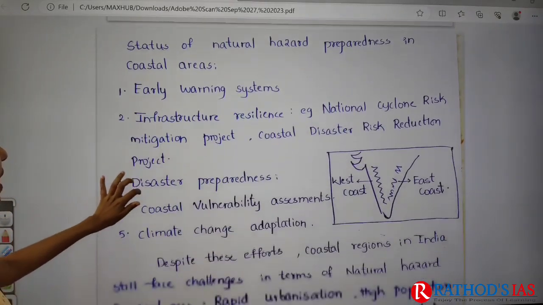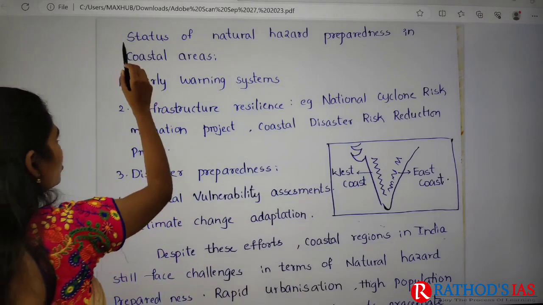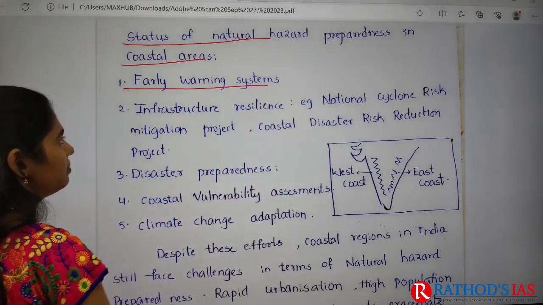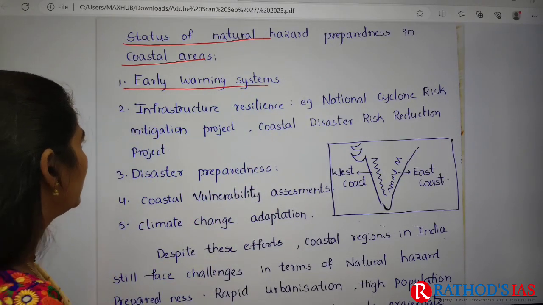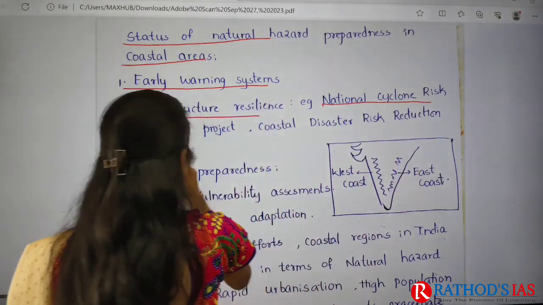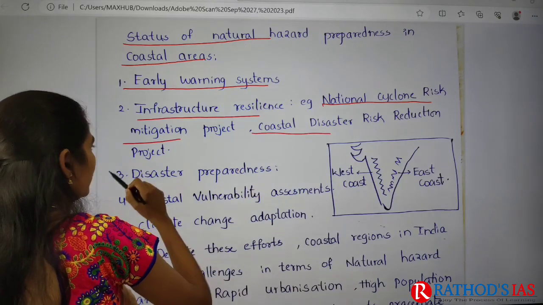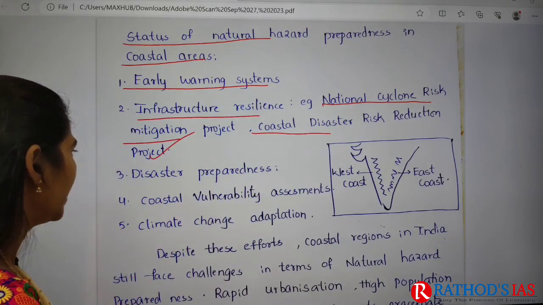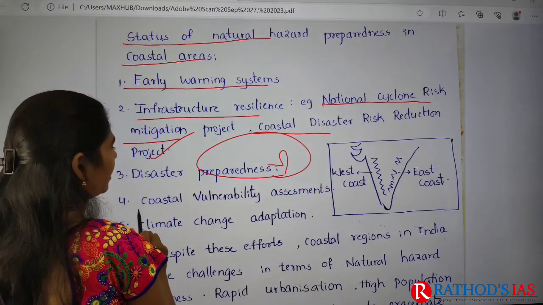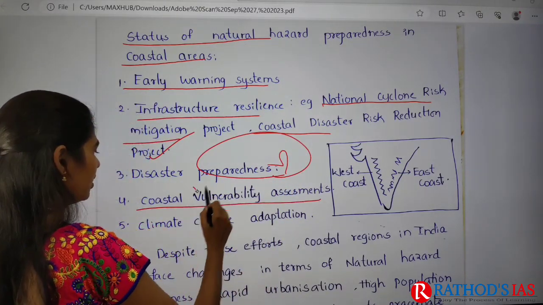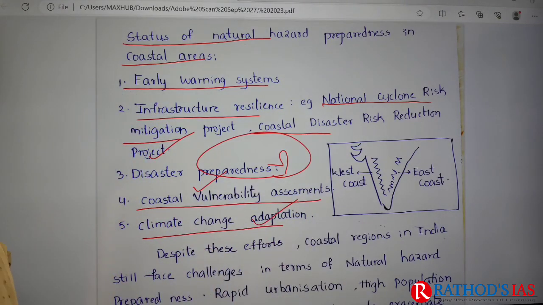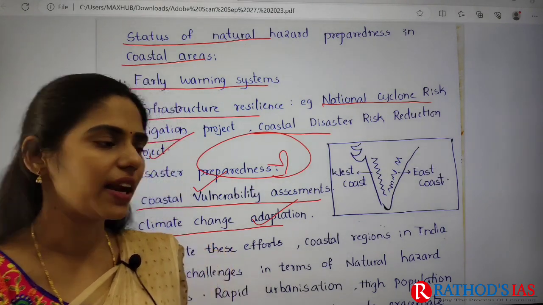And next one here is status of hazard preparedness. So this is the second sub-question, no underlining. Next, first one is early warning system, but it is incomplete. Next one is infrastructure resilience, for example National Cyclone Risk Mitigation and the Coastal Disaster Risk Reduction Project. Okay. And next one is disaster preparedness in what? So this is also incomplete. And coastal vulnerability assessments. Okay. Next one is climate change adaptation. Here there is a chance of adding more points that we discussed in our model answer.